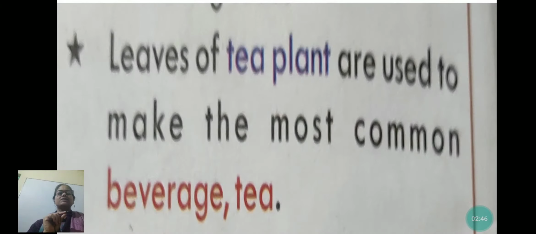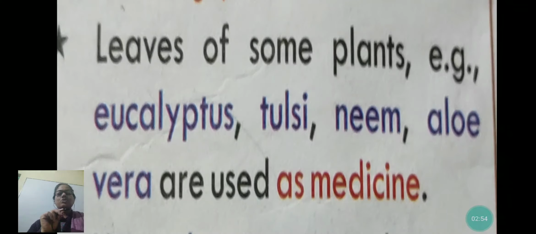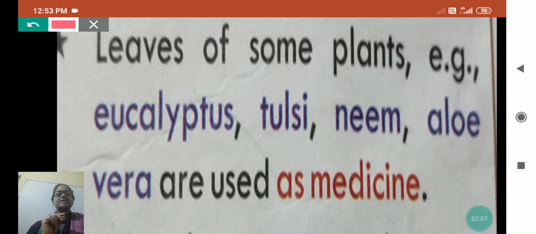Leaves of tea plants are used to make the most common beverage, tea. This I think all of you know, that the most common beverage in our society is tea. Leaves of some plants, for example eucalyptus, tulsi, neem, aloe vera, are used as medicine. Besides this, my dear, we studied mint in the spices also.